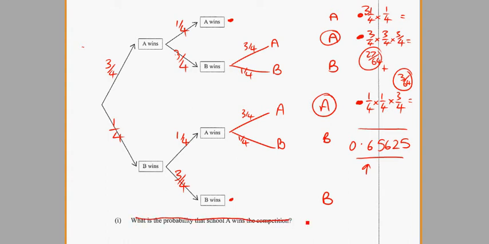So if we just change that, probability of B winning, we've got this branch here, so that's 3/4 times 3/4 times a quarter. Plus, we've got this branch here, 1/4, 1/4, 1/4.